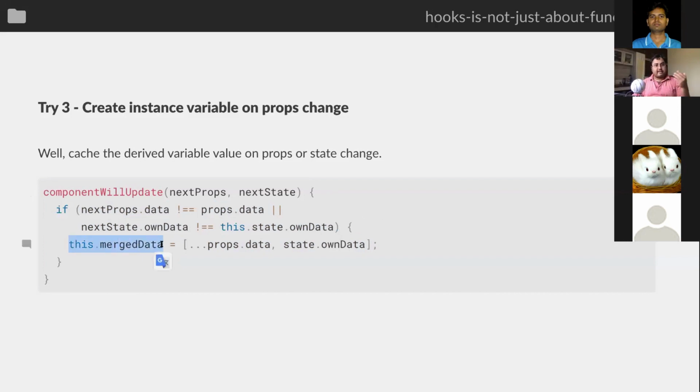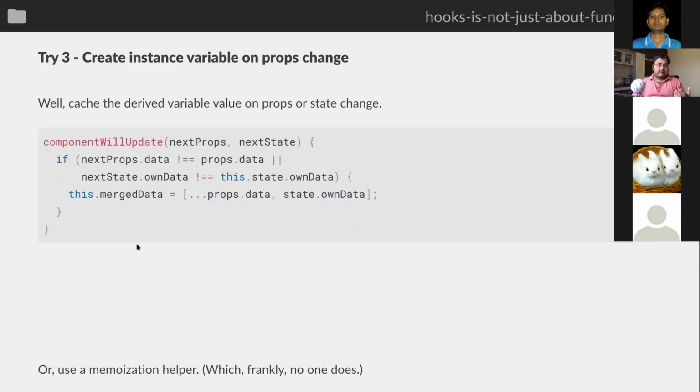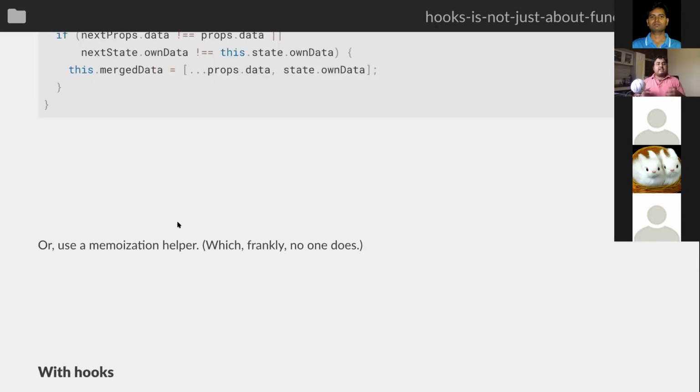You can access it anywhere. And also we have solved the memoization problem where now if your constituents don't change, then merged data is also not going to be changed. So you'll get the same array back every time, right? But if you think of it, it was just too much work.